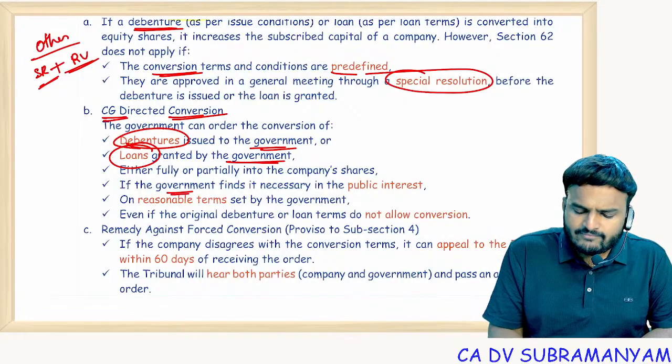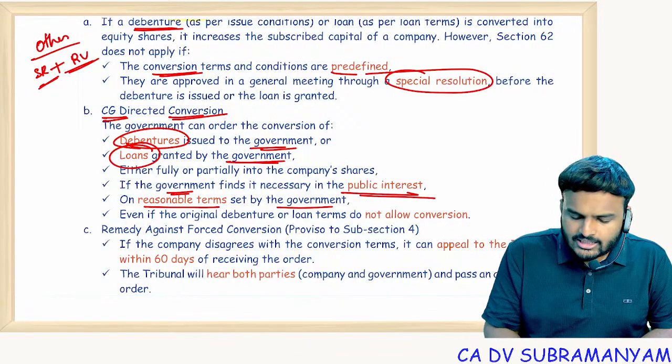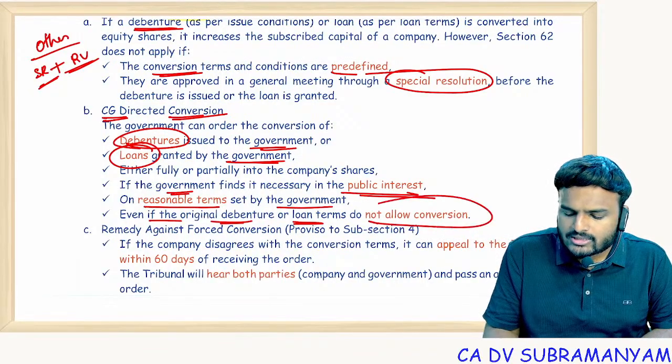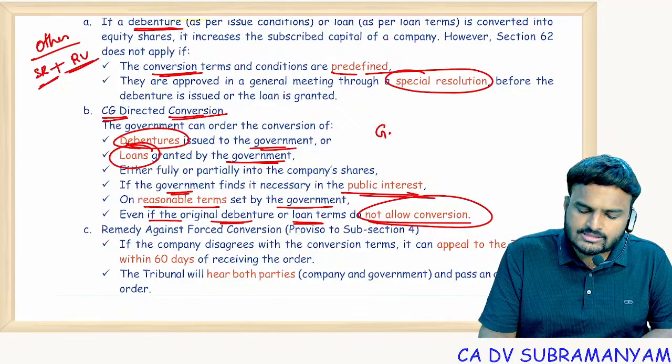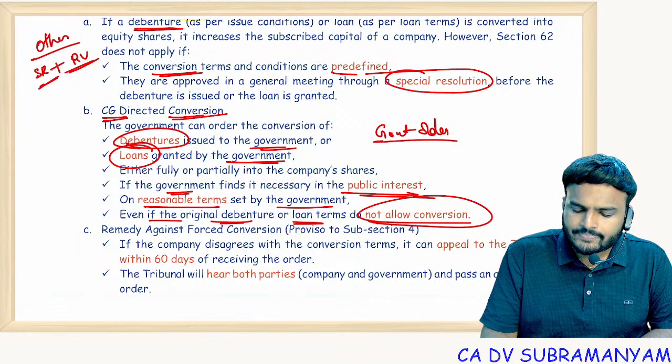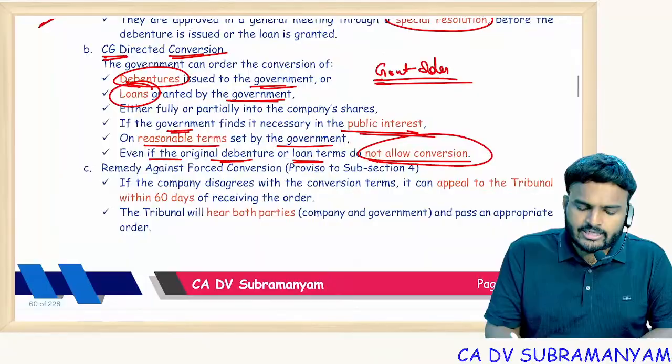So government finding it necessary in the public interest on reasonable terms set by the government, even if the original debentures or loan do not contain the conversion. So this is based on government order. Remedy against forced conversion.